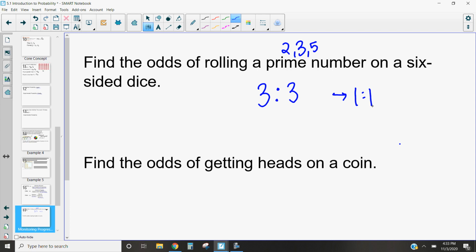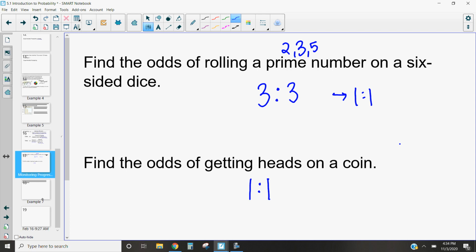Okay, find the odds of getting heads on a coin. Well, that's the same thing. I win by getting heads one way, and I lose by getting tails one way. So the odds are 1 to 1. The chance of getting heads is 1 out of 2. The chance of getting tails is 1 out of 2. And so the odds of getting heads is a 1 to 1 odd. So it's either going to happen or it's not, but it has an equal ratio there.